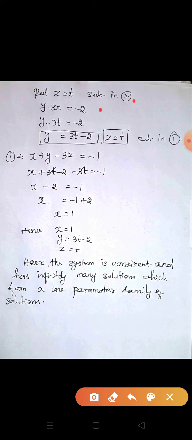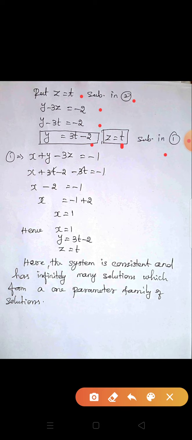So y minus 3t is equal to minus 2. Then y is equal to 3t minus 2. So z equal to t, y is equal to 3t minus 2.